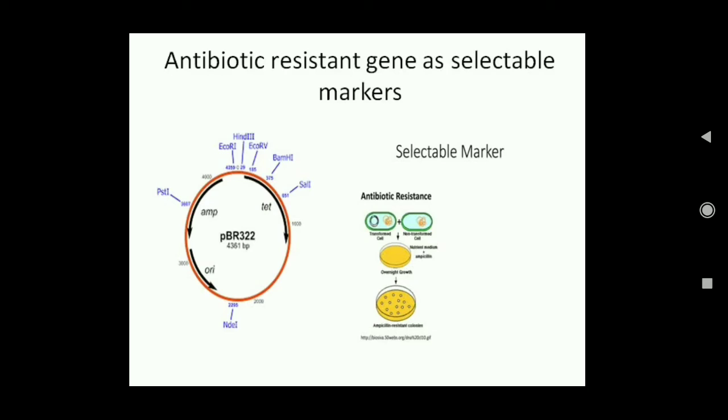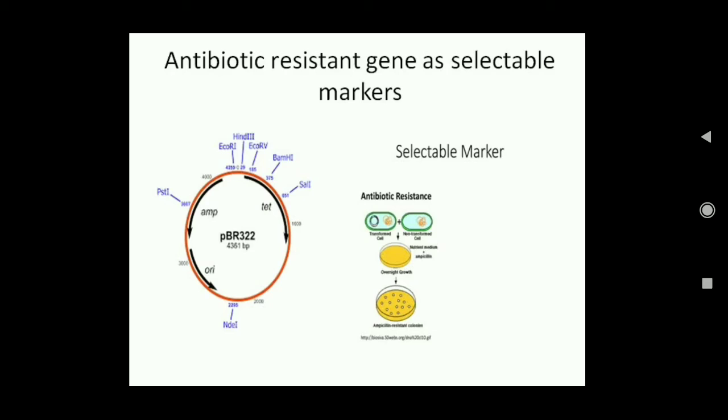So now what we see, these cells are growing in ampicillin, that means these are ampicillin resistant. Now how do we know whether the foreign gene is present or not? Because we have used tetracycline, we have inactivated the tetracycline. So we know that the plasmid, the recombinant DNA, has entered. But how do we know whether this plasmid has the foreign gene or not?